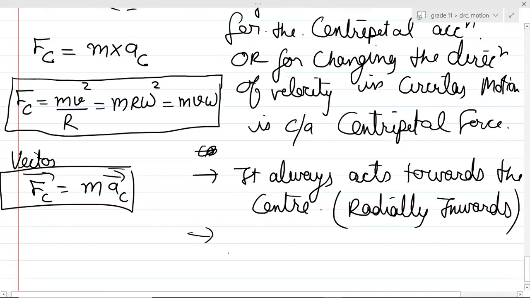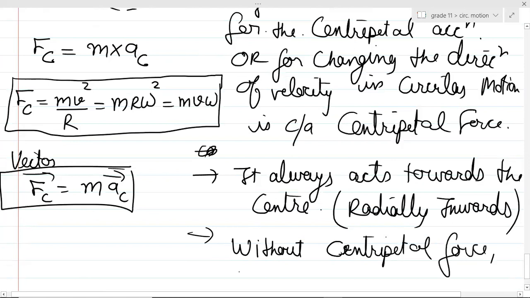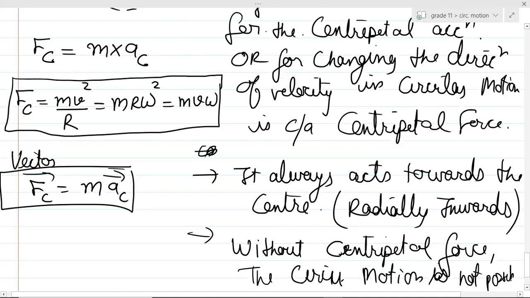Please remember, without a centripetal force, circular motion is not possible. By the way, that is a point. So please write it down here.